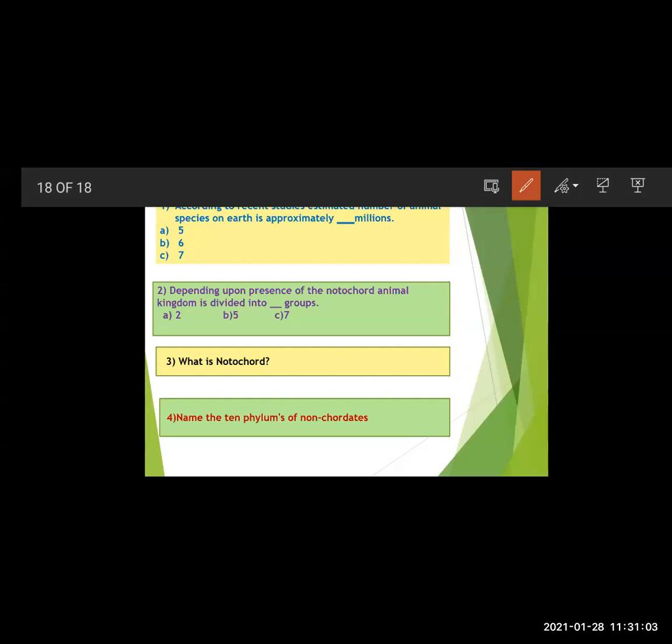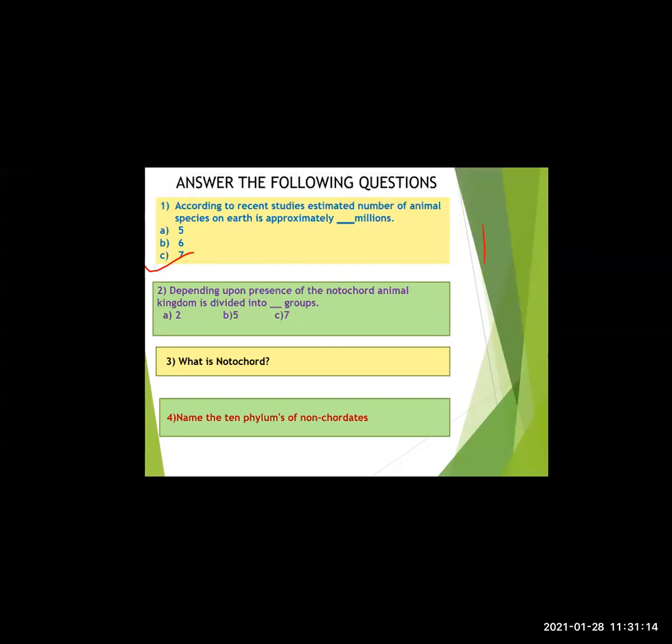Yes, 7 million. Very good. So approximately 7 million animal species are present on earth. Second one, depending upon presence of notochord, animal kingdom is divided into dash groups. Not five. On the basis of notochord, just think over.